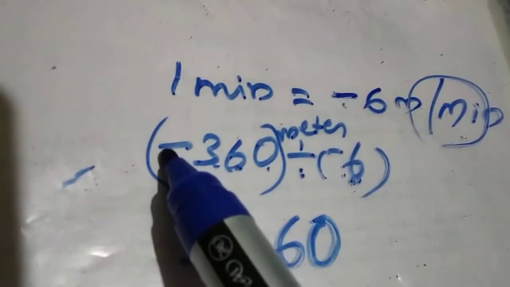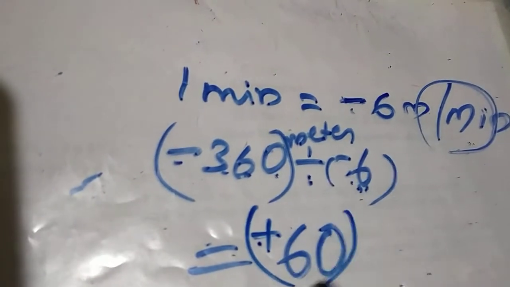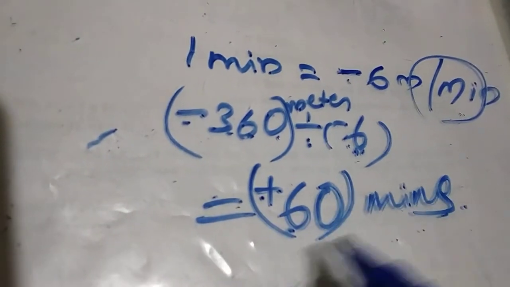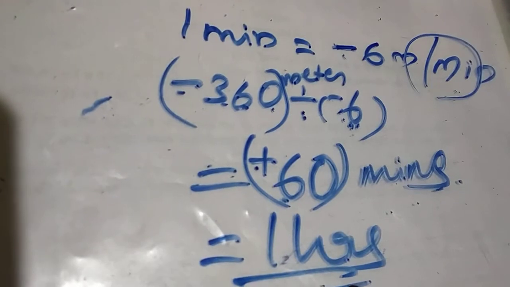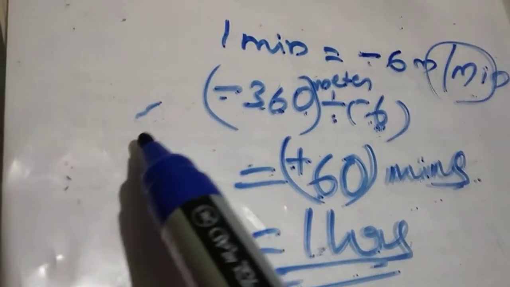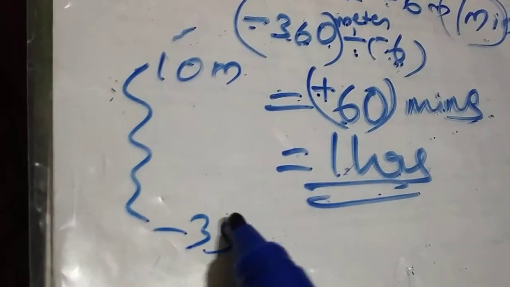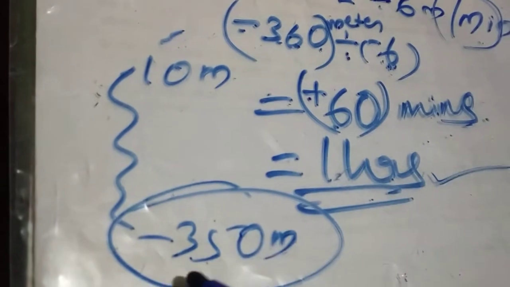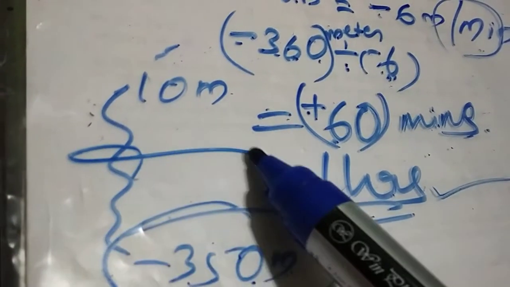Here negative, here also negative, so the answer will be positive 60. Positive 60 minutes. We know 60 minutes equal to 1 hour. So 1 hour is needed to go from 10 meter to negative 350. So the elevator needs 1 hour to reach negative 350 meter below the ground level.